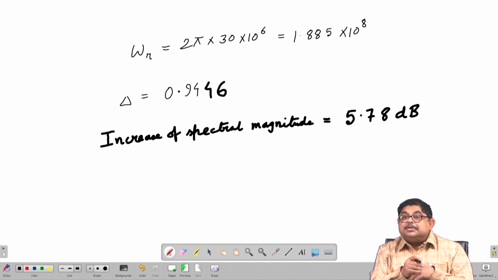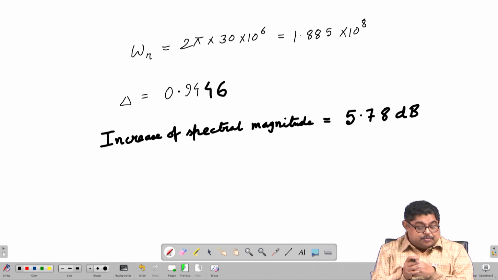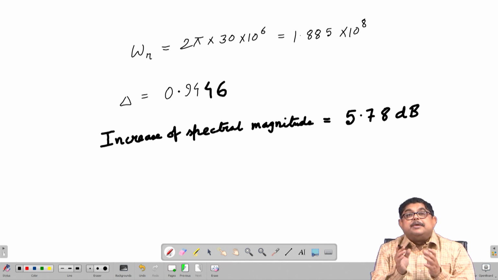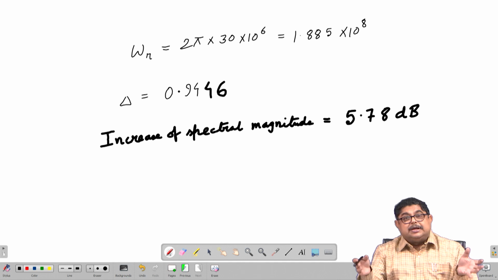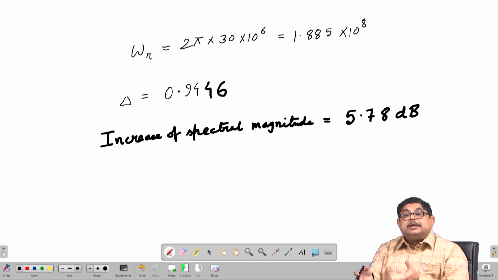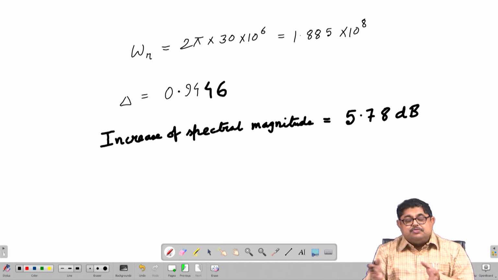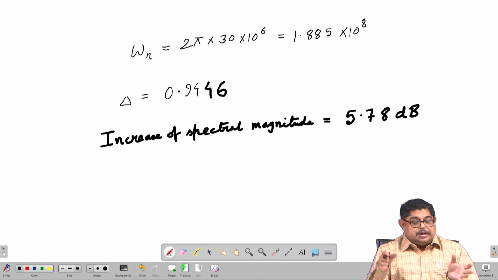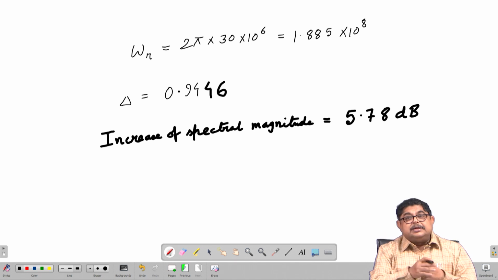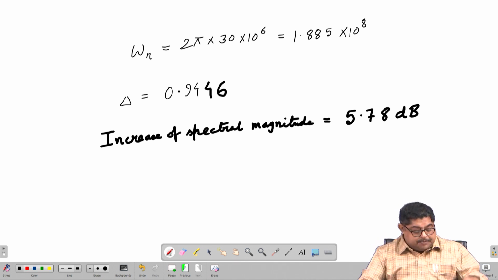So, that may fail your whole thing. So, as an EMC engineer, as a consultant, you will have to say that there may be some ringing effect, you just look at whether the ringing frequency is like this, and then you try to nullify those parasitic effects to avoid this spectral jump.